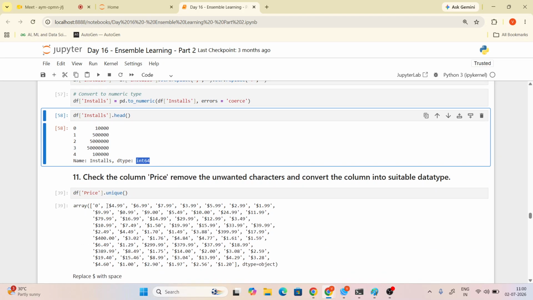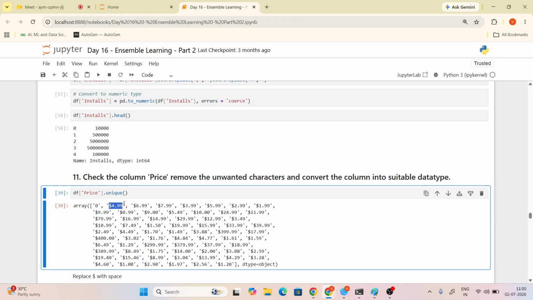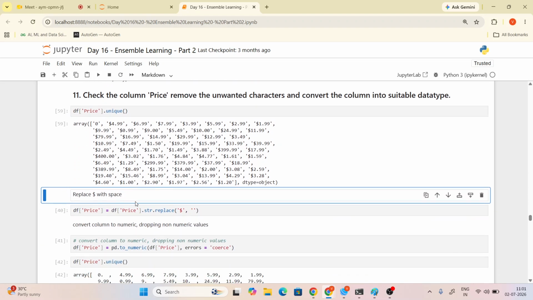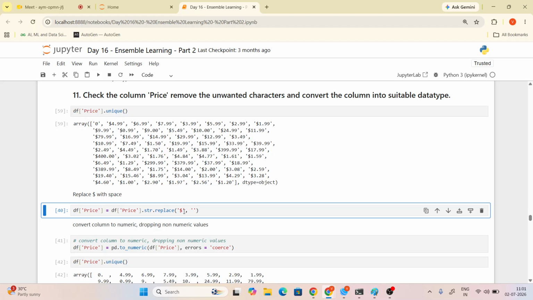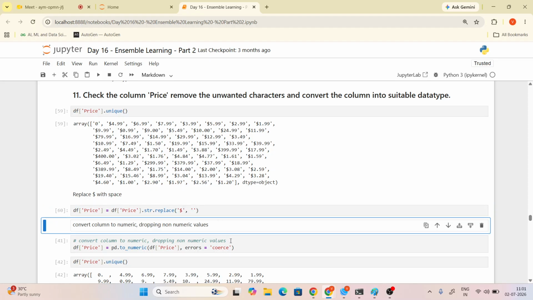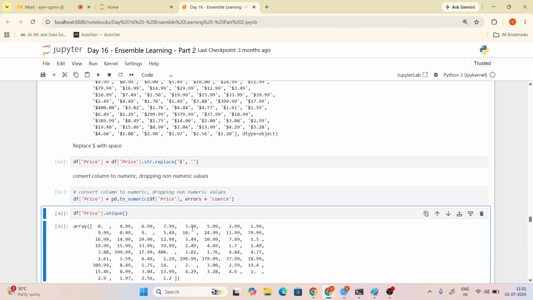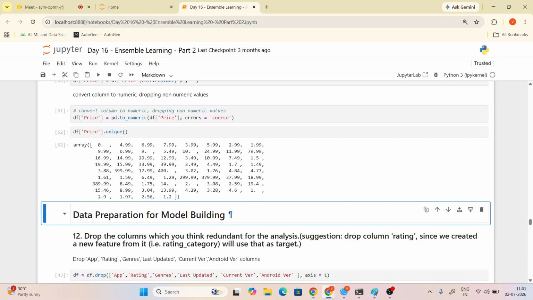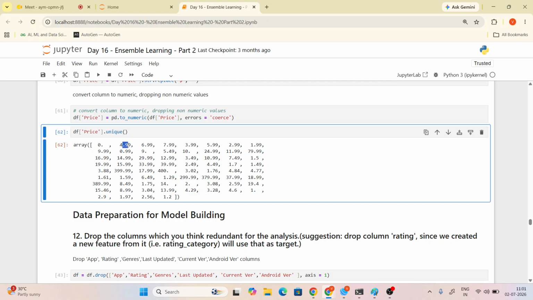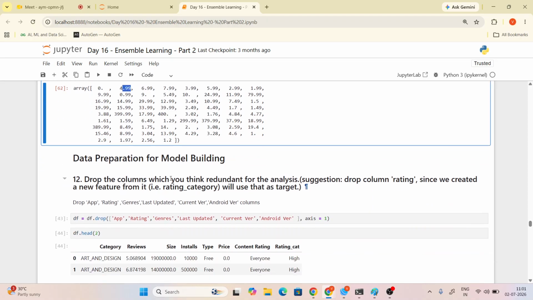Now we are checking price. Tell me what things you will remove here. This is in string format, so you remove the dollar, replace it with empty, and then convert to numeric, right? Now the unique values: which one is it, float or integer? This is float. Okay, now you are dropping the columns app, rating, genres, last update, current version.